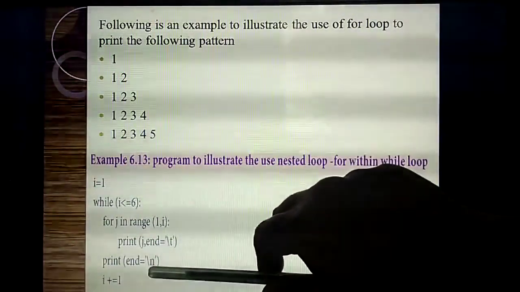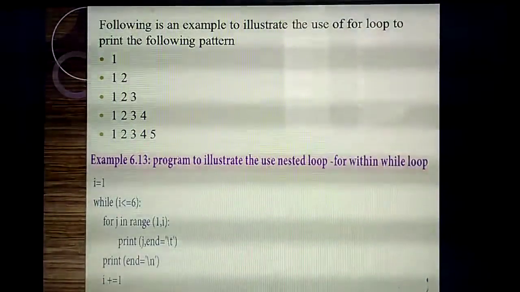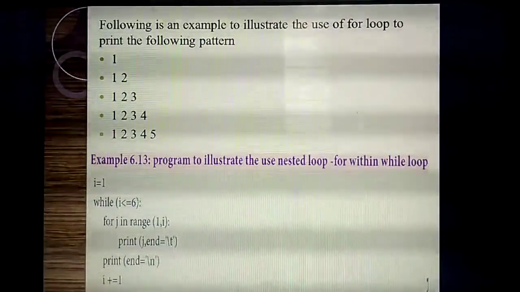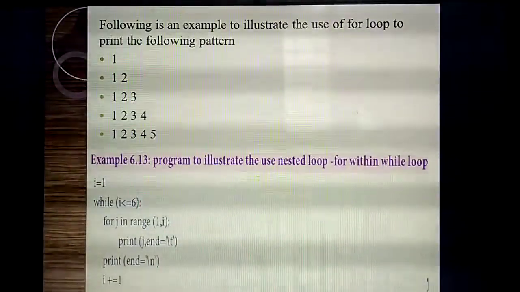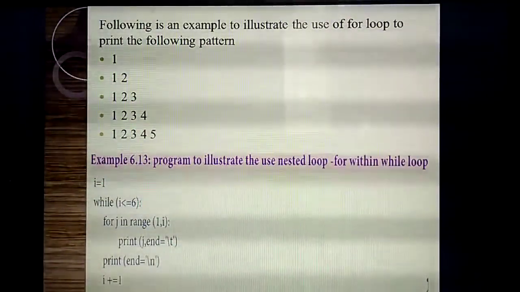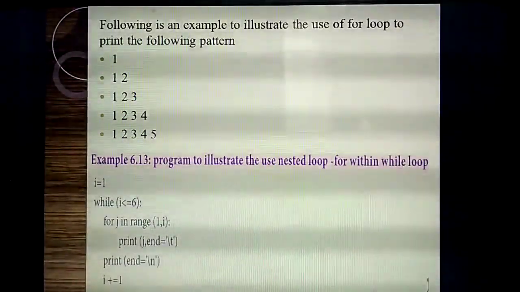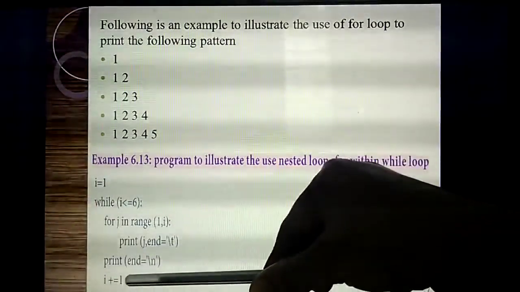Then print backslash n. Backslash n means after completion of the first line, it will move to the next new line. Backslash t means tab; it will leave some space between the particular numbers. Backslash n means automatically it will move to the next line. Then i plus equal to 1.